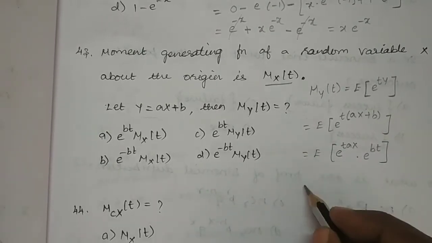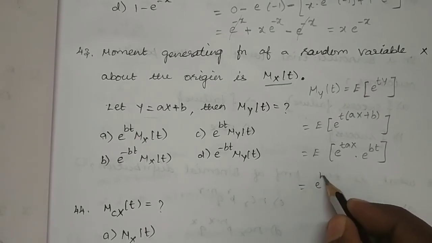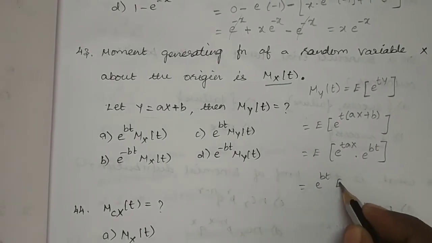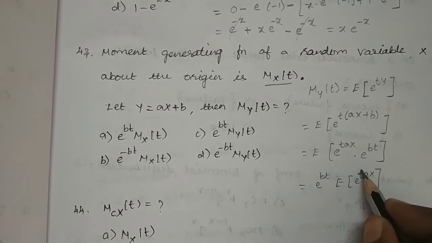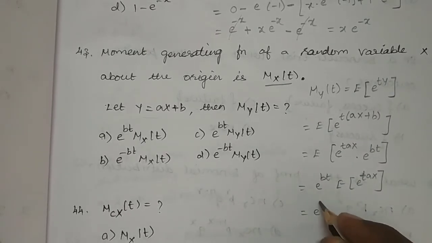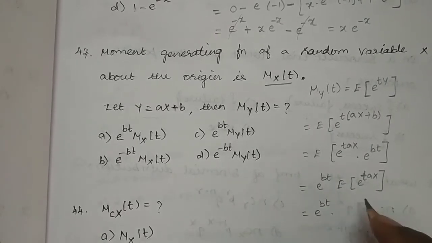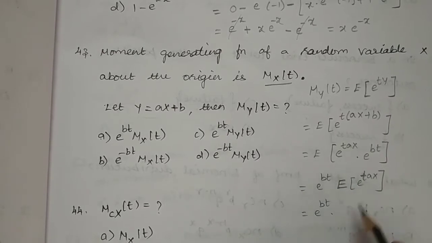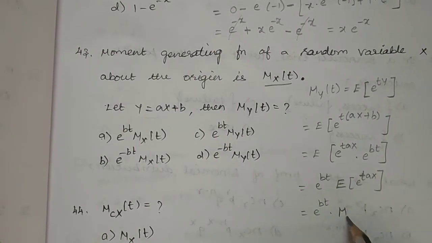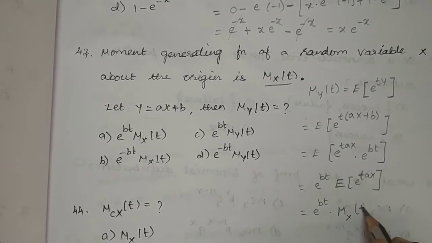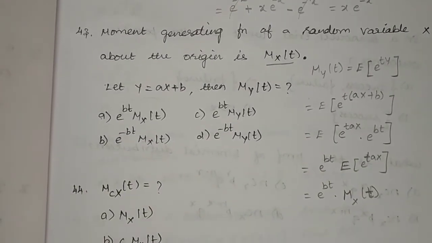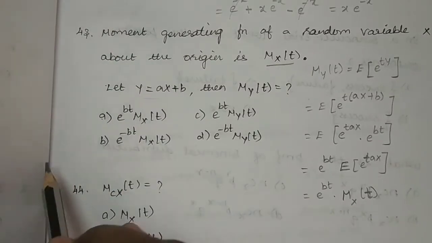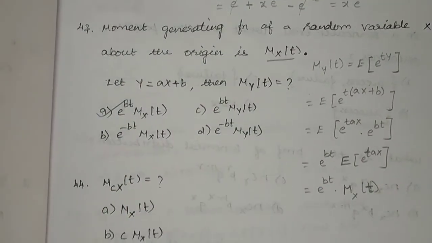Here e power bt is a constant, so let us take this e power bt outside, then we will be getting expectation of e power taX, or otherwise Xat, you can write in any way. So here the answer is e power bt into, this is nothing but moment generating function of X. So this is Mx of t. So this is the value. You can simply remember this value and write the answer, otherwise you can derive this one. So here the answer is option A.